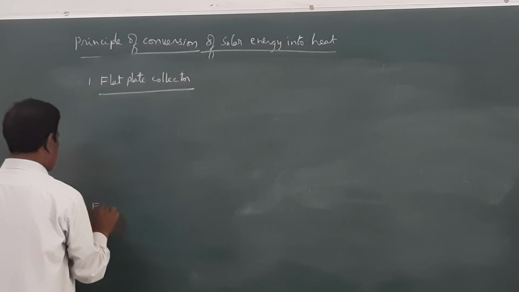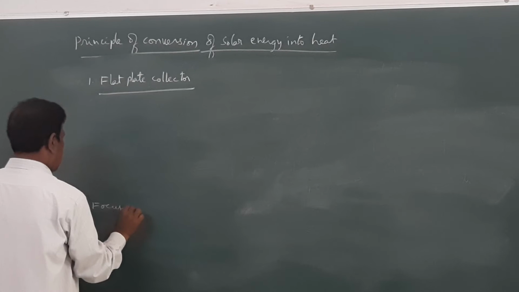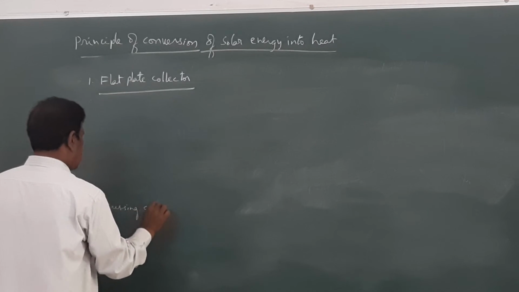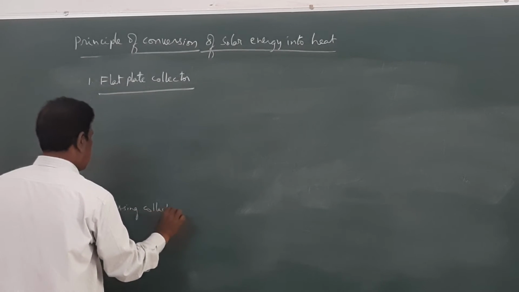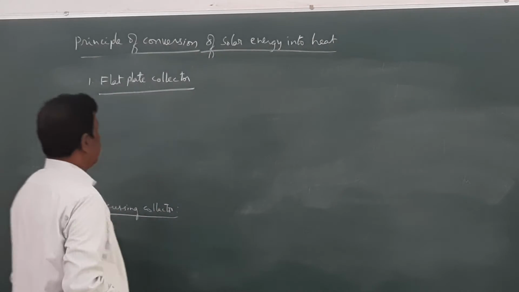Another one is called the focusing collector.